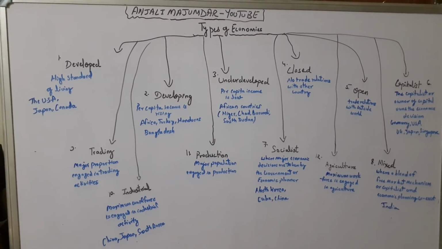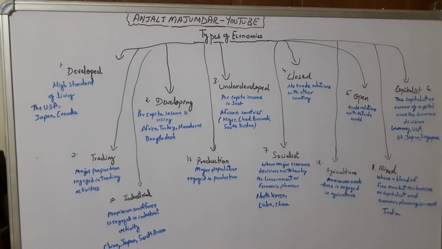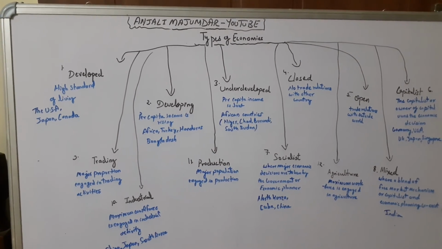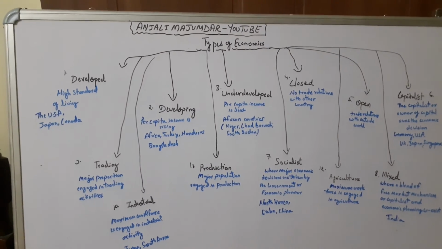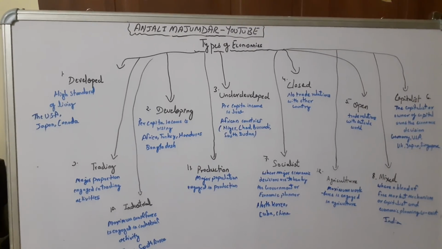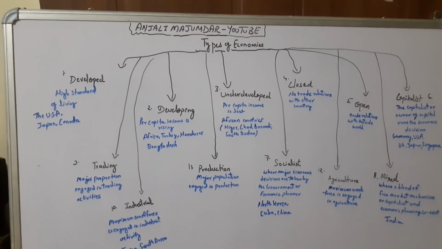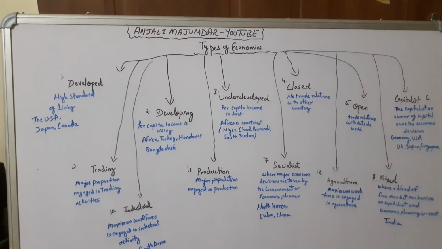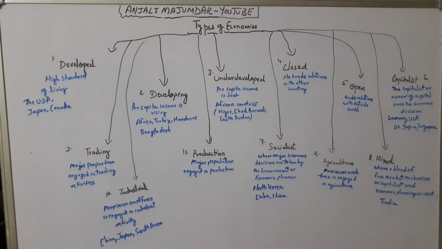Capitalists usually are profit-minded, profit-oriented people. Whatever decision they take about their production, they keep profit as a priority. Whereas socialists are a little more concerned about social welfare. So usually they do not have properties owned by individuals, unlike in a capitalist economy. But in a mixed economy, you see we have public sector and private sector working as well, right? We have adopted good qualities from the socialist and capitalist as well to run our economy. So these are the types of economies.